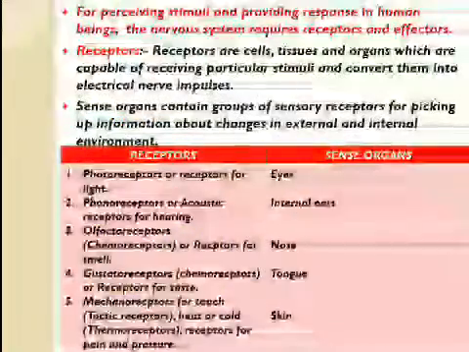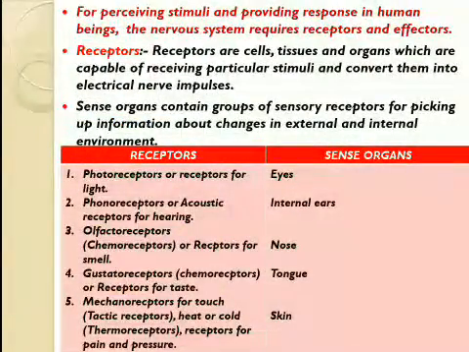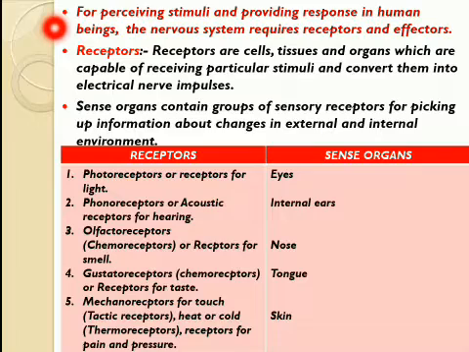Now the question arises, which organs of the body detect these changes called stimulus, and which organs of the body show reaction, that is response